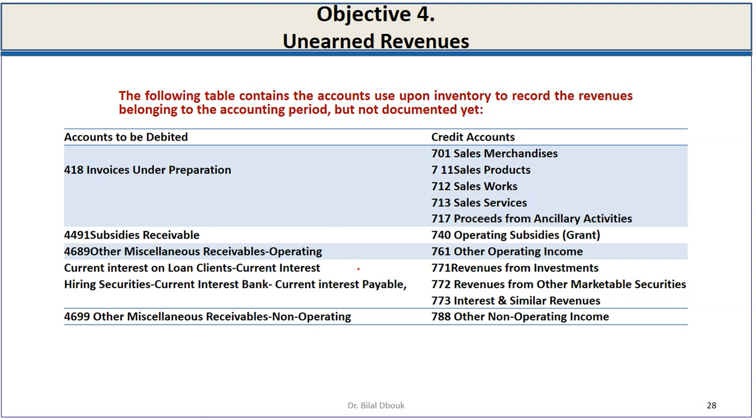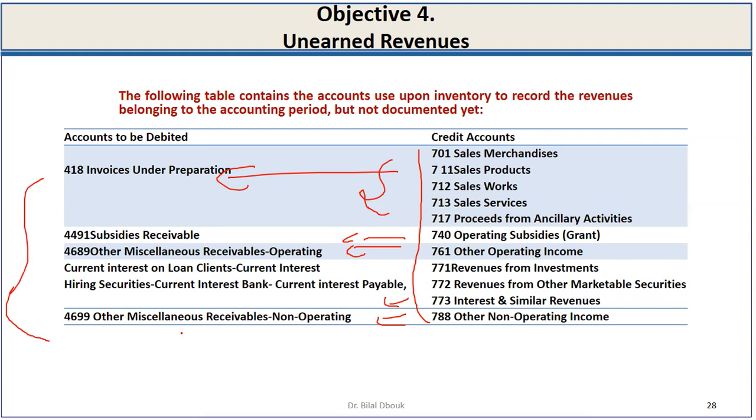This table represents a summary of all the revenue accounts that we need to use under unearned revenues and their respective class 4 accounts needed for the adjusting entries at the end of the accounting period.